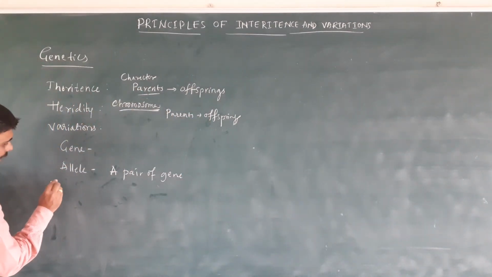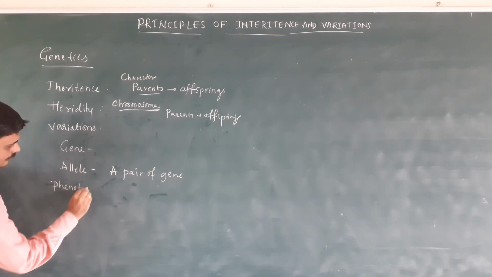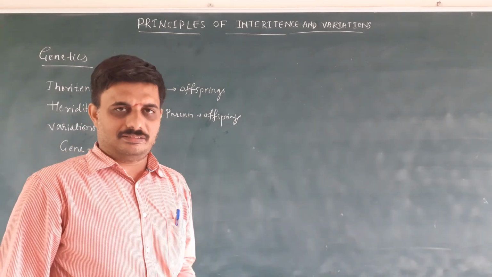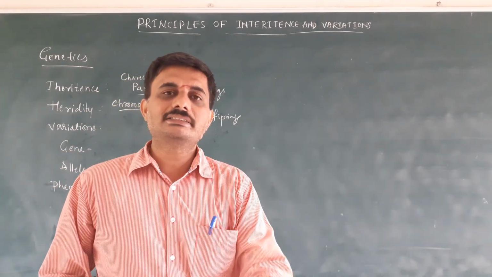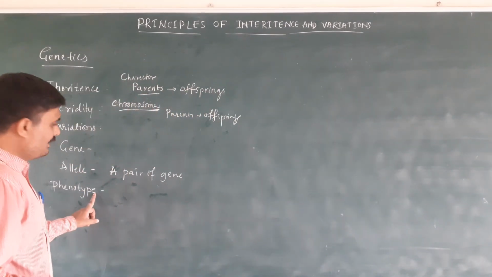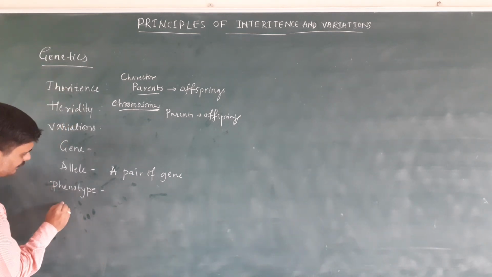Then what is phenotype? The external appearance of a character, the external features of a character, is called phenotype.